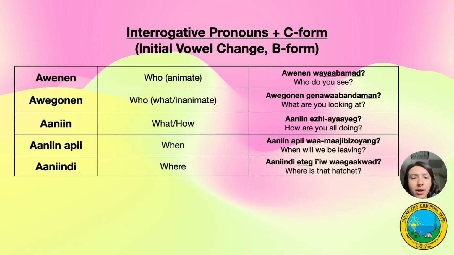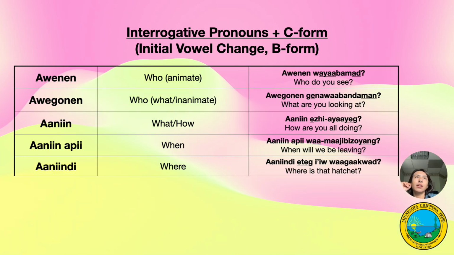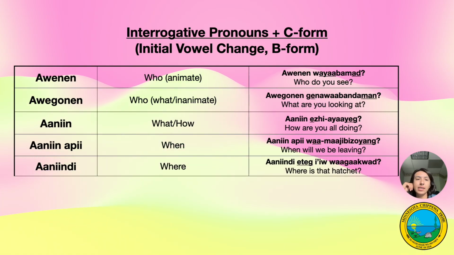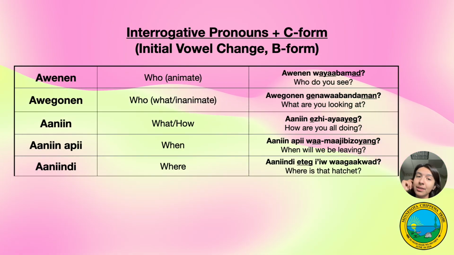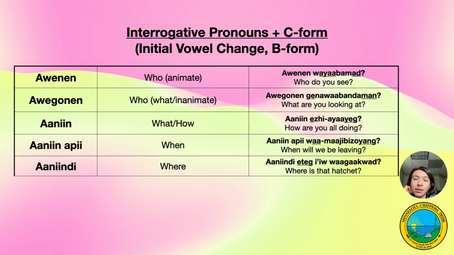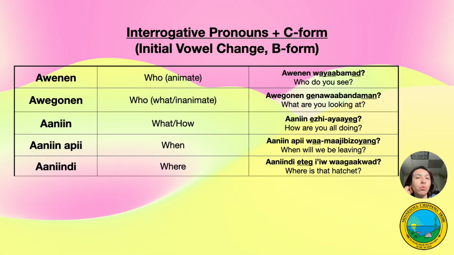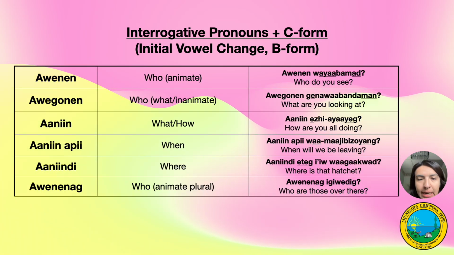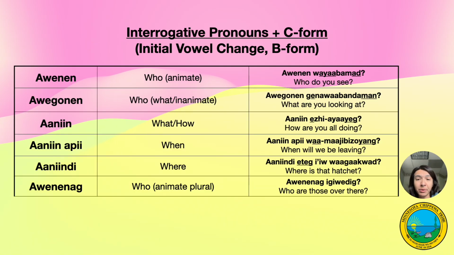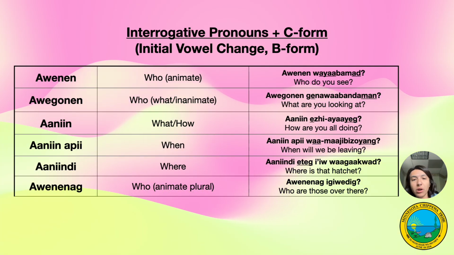Anindi eteg iwa gakwad. So our verb is VII, ate, means it is there, it exists there, where is it? So anindi eteg. So we're changing that initial A to E, and then we have our B form ending for our VII, which is a G. Awenenag ingiwedig. Here we're using a demonstrative pronoun, and I will talk more about those in another video, but for now all you need to know is awenenag is the plural for awenen. Who are those over there?